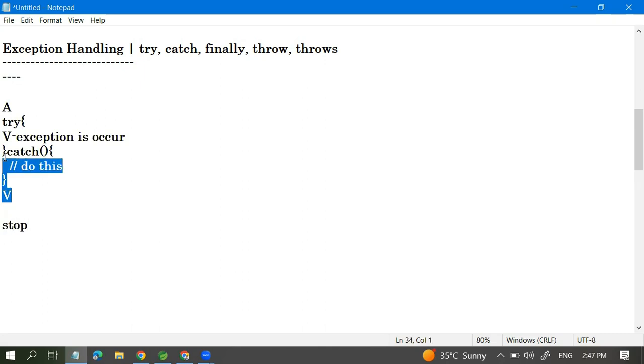So this is the basic thing we need to understand: what the use of exception handling is. It is used to handle the exception and continue with our code, and to provide an alternate way to execute our code, without any abrupt stop or anything which is not good.